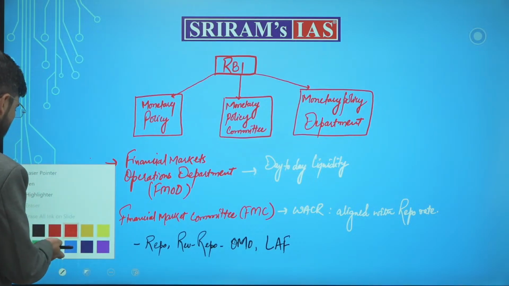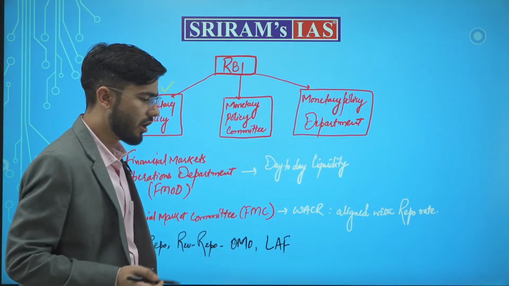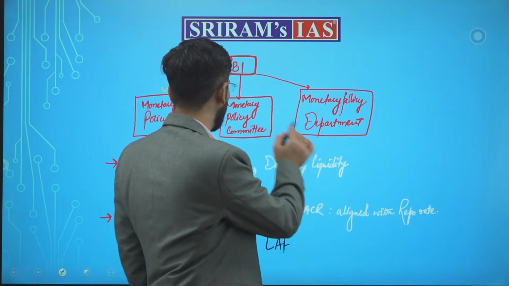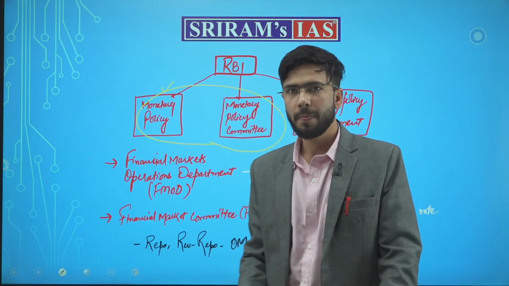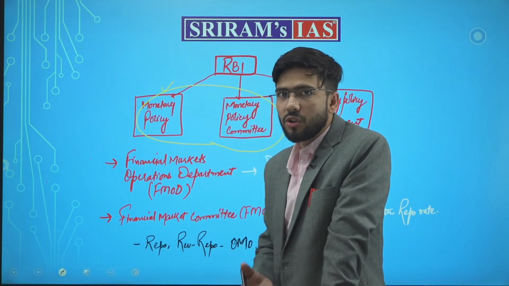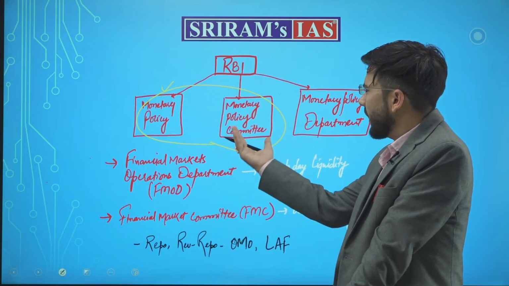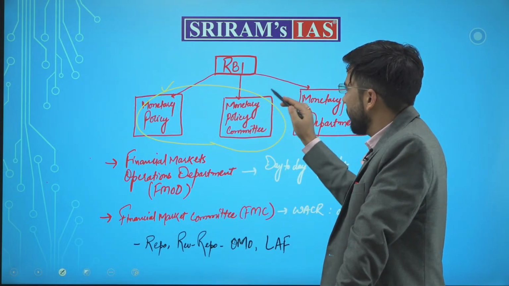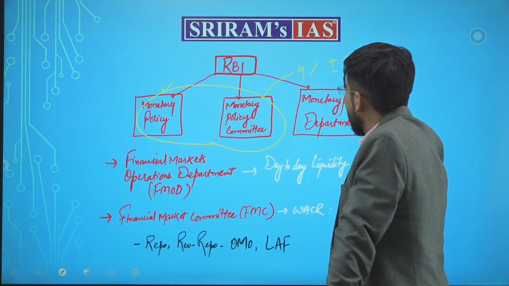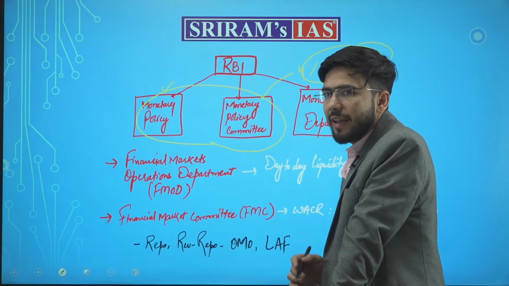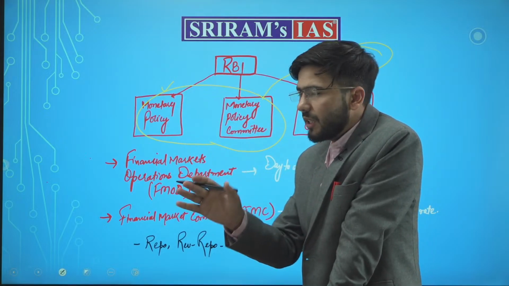Now, what are the divisions of RBI which particularly deal with inflation? We have the Monetary Policy Committee, which basically deals with inflation targeting. Among the goals or objectives of the Monetary Policy Committee, when we talk about inflation, we have a set target of 4% plus minus 2%, because that is where we can see growth and price stability going in tandem with each other.